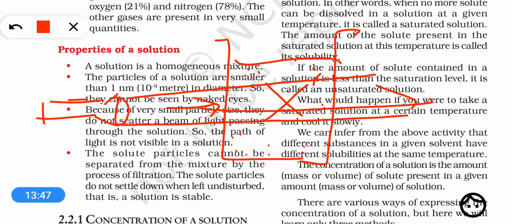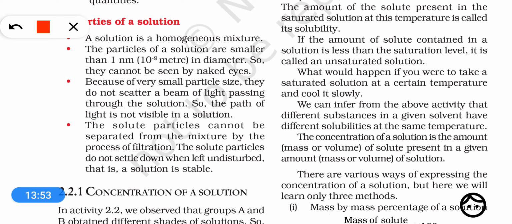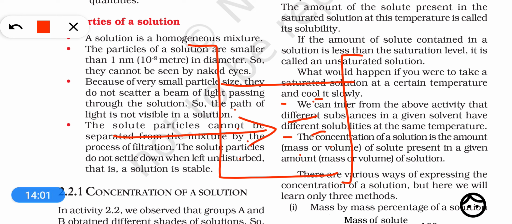Why does this happen? Because there are very small particles. When the light passes through the solution, the small particles do not scatter the light, and because of no scattering of light, the path of light is not visible.